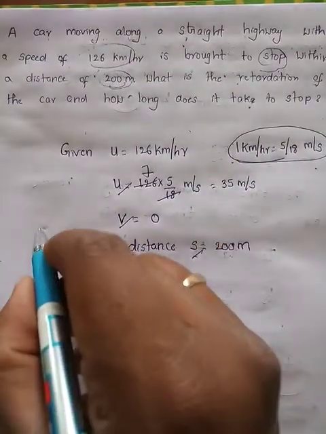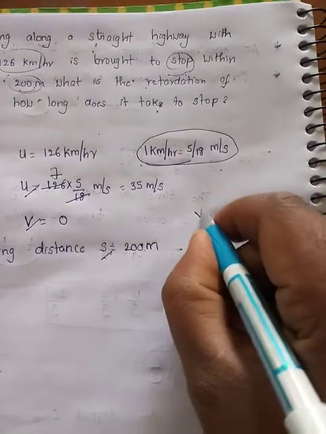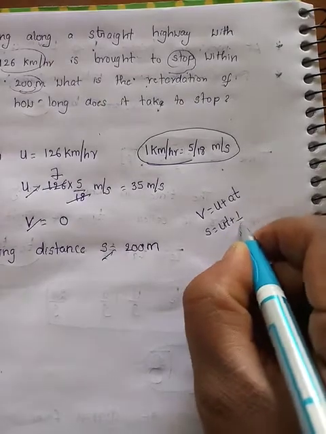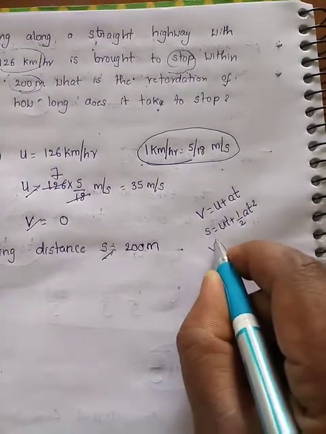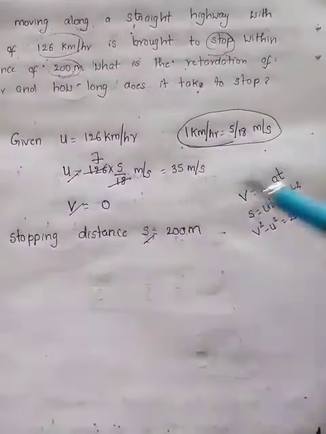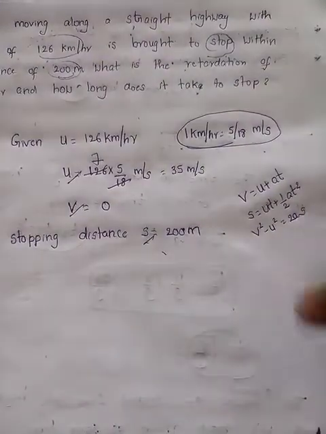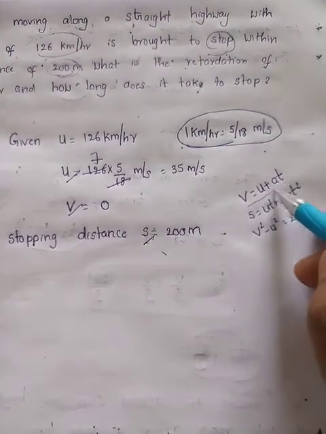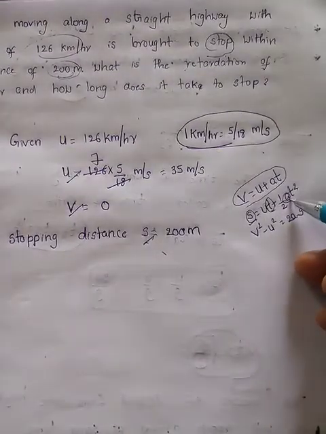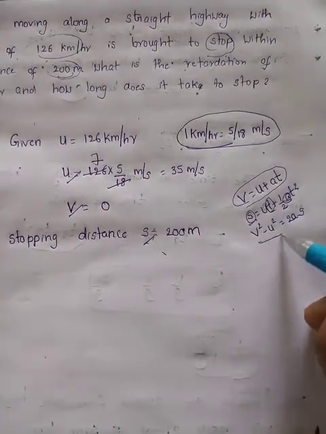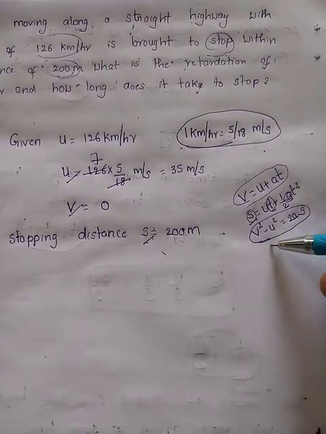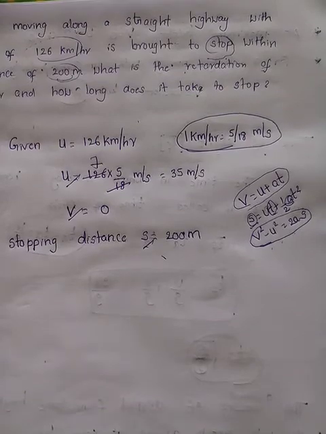So, we have three kinematic equations of motion. What are they? v is equal to u plus at. s is equal to ut plus half at square. v square minus u square is equal to 2as. Here they gave u, v, s and are asking a. In the first equation t is there, so we cannot use it. In the second, s, t and a are there, three unknowns we can't find. Now see this equation, v square minus u square equals 2as. This is exactly what is required. Yes, can we take this one?